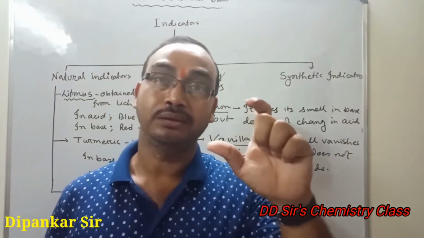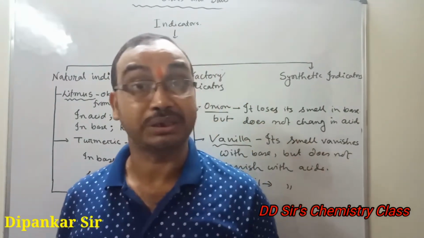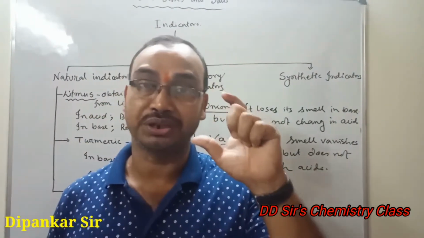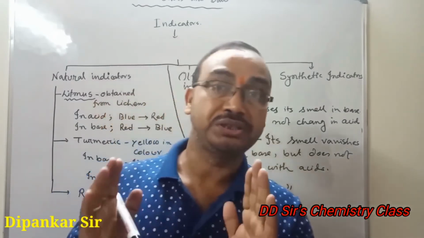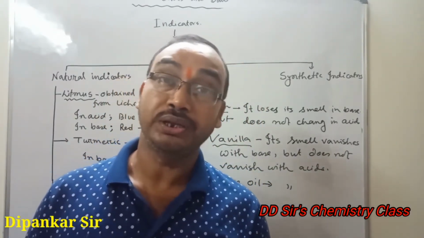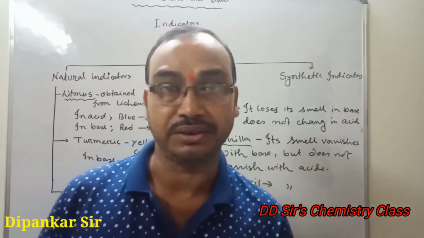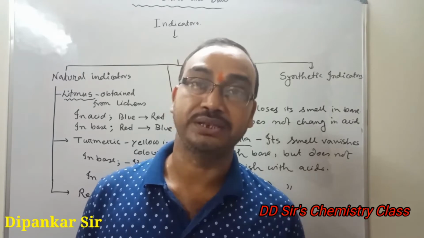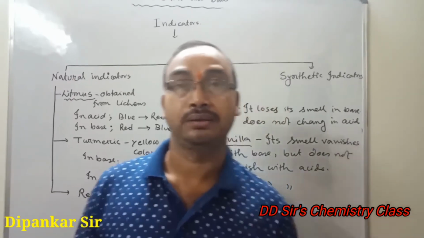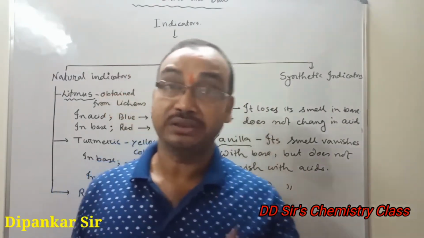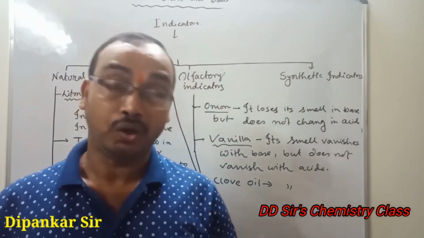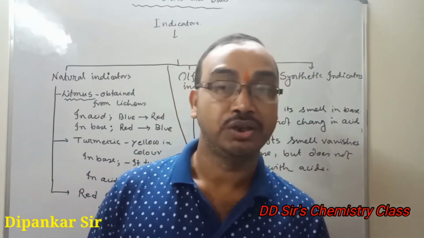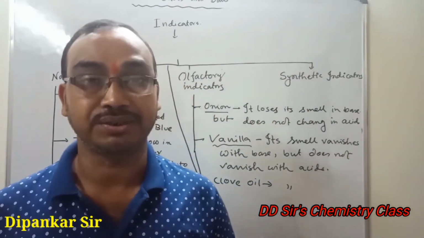By seeing acids and bases, we can't detect that this bottle contains acid and this bottle contains base. So for this identification, we have to use some indicators, which indicate the presence of acid or base by changing their own color or by changing their smell. We have 3 types of indicators.